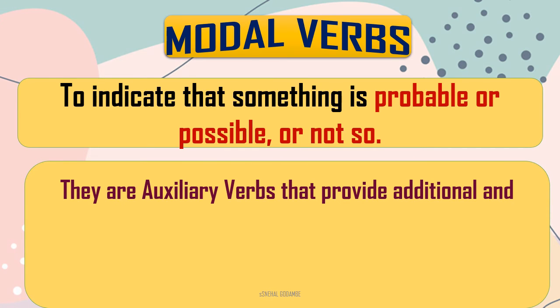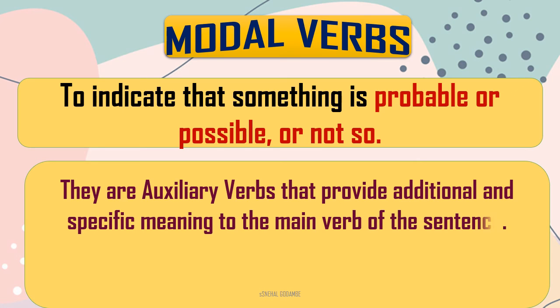And they are auxiliary verbs that provide additional and specific meaning to the main verb of the sentence. How's that? We are going to see. They are the auxiliary verbs that provide additional and specific meaning to the main verb of the sentence. As we have seen earlier, in the definition of the auxiliary verb, they are also helping verbs. So the modal auxiliary helps the main verb to provide additional and specific meaning to know more about the action in that particular sentence.